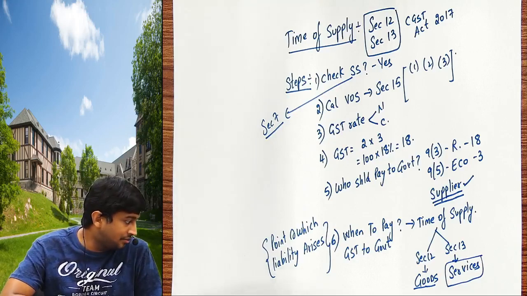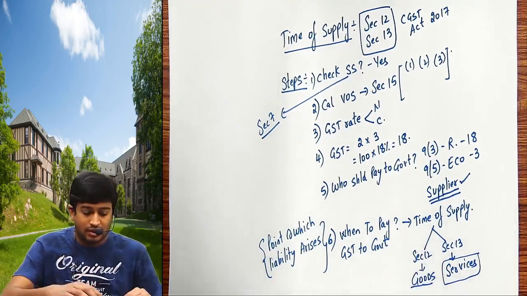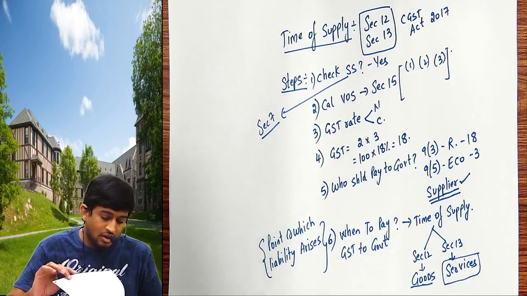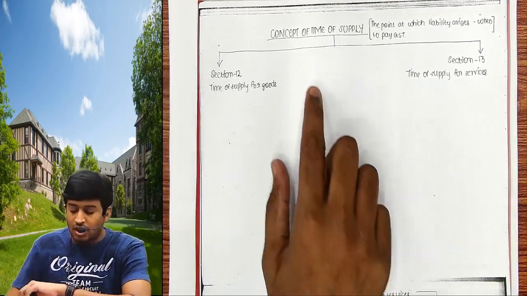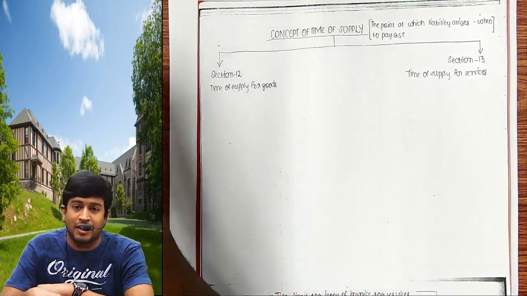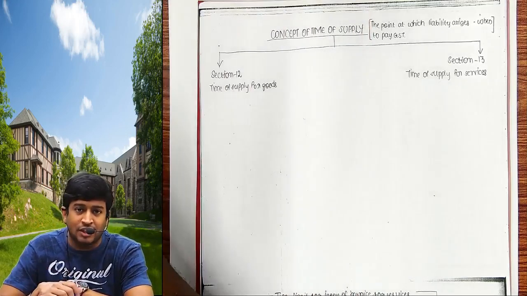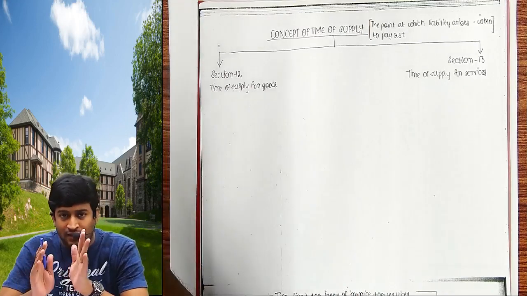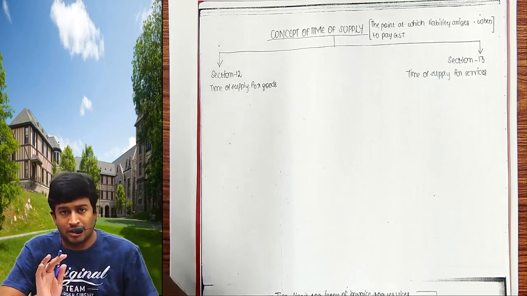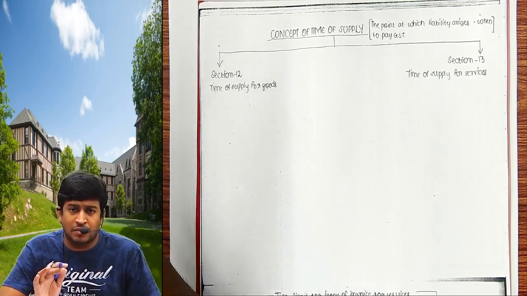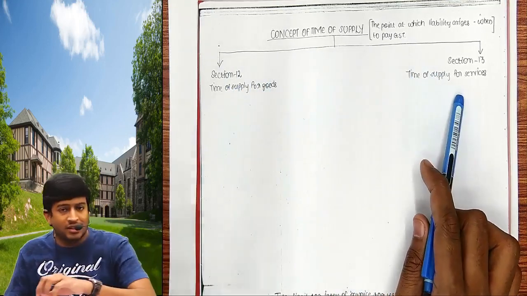कर लिए कॉपी? Shall we start? Super. Now listen. You will find the heading like this in your notebook: Concept of time of supply. It will be after the reverse charge mechanism topic. I repeat, this topic will be after the reverse charge mechanism topic. Today I'll cover only half part because I don't want to confuse. Next video I'll cover the other half. Chapter over हो जाता. Don't bother about the video duration, just bother about the knowledge you are getting. Time of supply, 12 and 13. 13 speaks of time of supply for services.